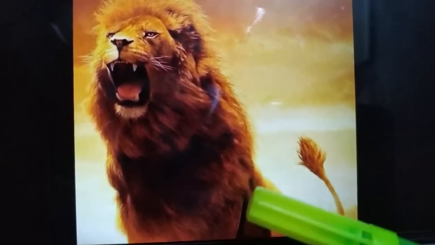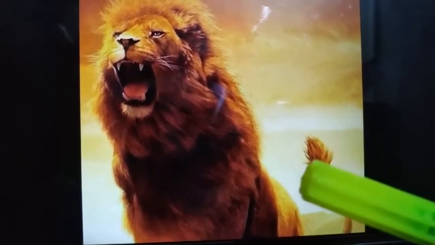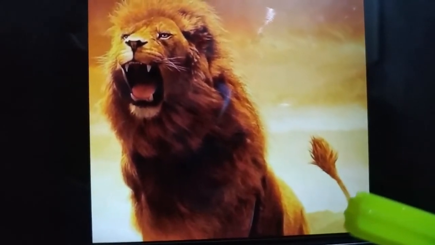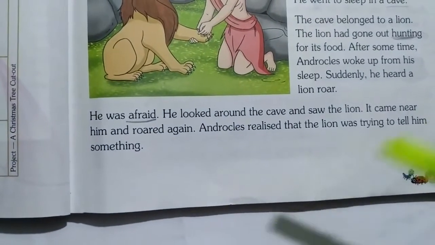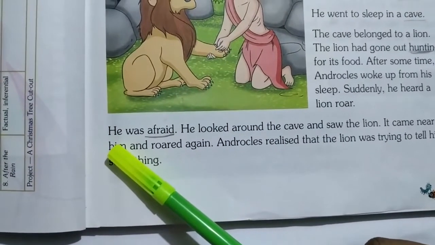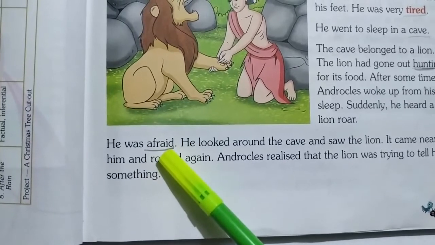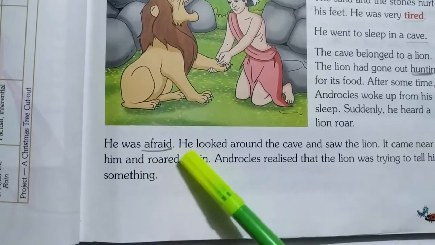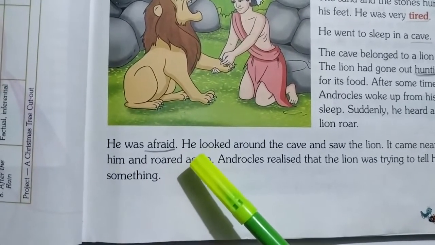See children, lion. This is the lion. How it's roaring, right? See, now Androcles heard. What did he hear? Lion. It's roaring sound. He heard a lion's roaring. Now see children, suddenly when Androcles heard a lion roaring, he was afraid. You know children, what is the meaning of afraid? He got fear. So he was so nervous. Why? Because lion is a wild animal. It will kill us, right?